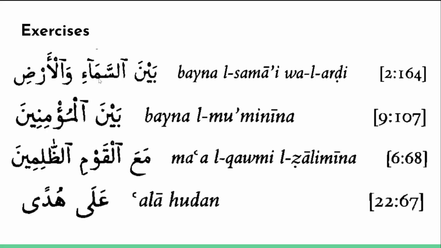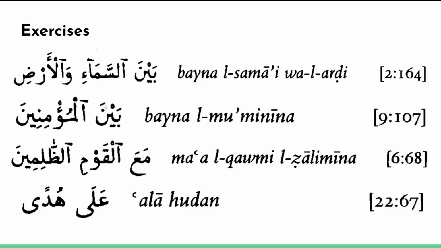Okay, so sama can mean sky or heavens. In this case I translate it as heavens. The thing that I want you to remember is that the word after bayna has to be majroor, and actually so does the other word here, because bayna kind of applies to both of them. We're saying bayna samai wal ard, between the heavens and the earth. So both of them become majroor.